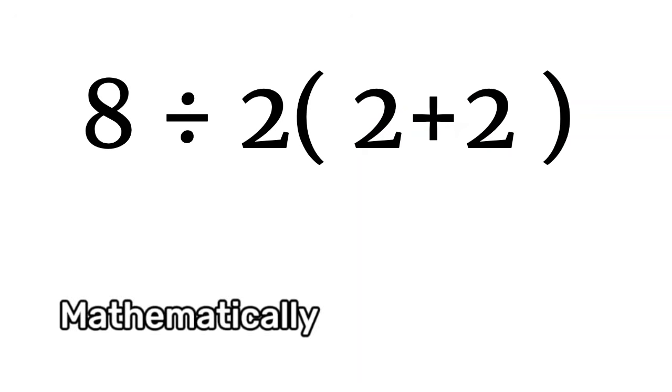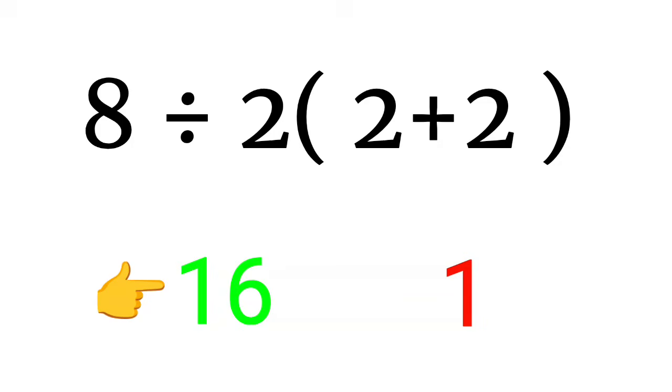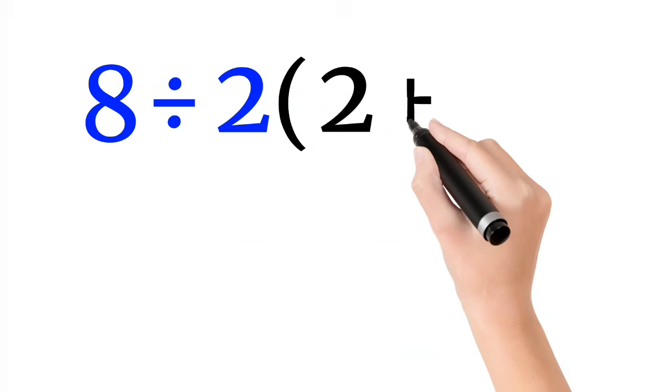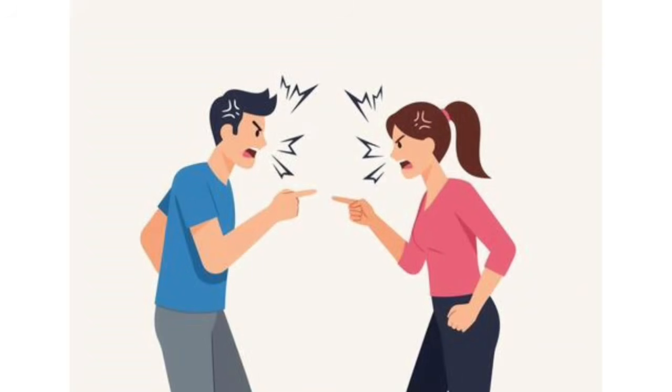One of these answers is mathematically impossible. 16, or 1. And yet, thousands of people are absolutely convinced they're right. The argument starts with this: 8 divided by 2(2 plus 2). Some people get 16. Some people get 1. And both sides think the other side doesn't understand basic math.